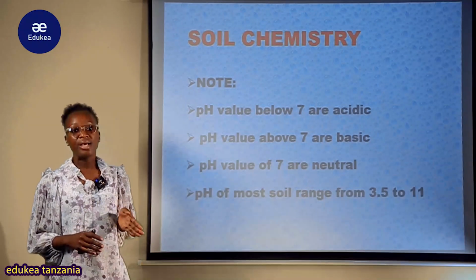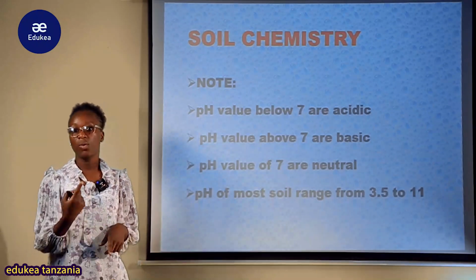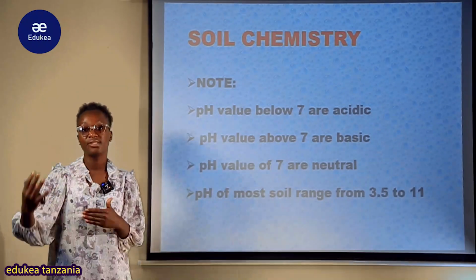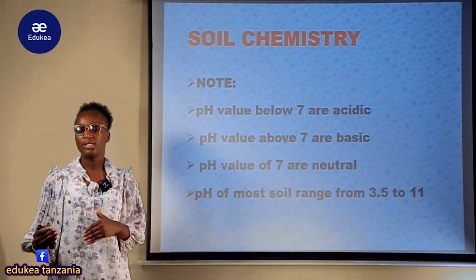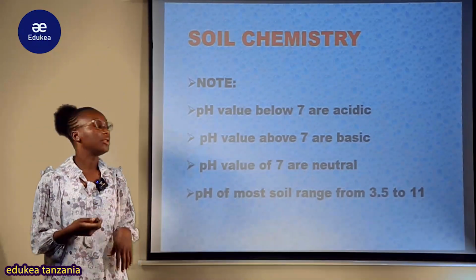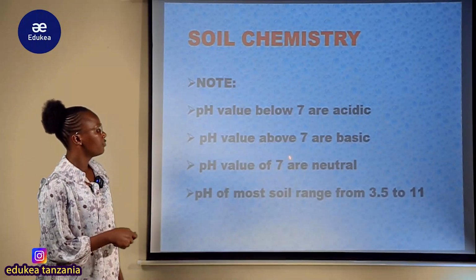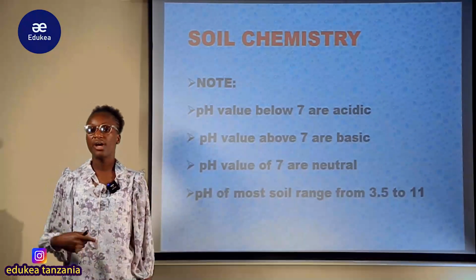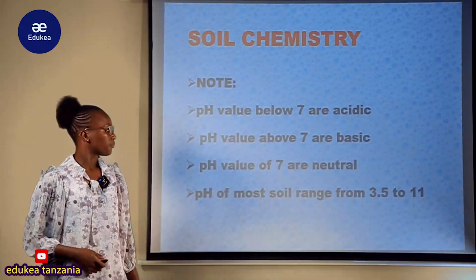So kama itakuwa chini ya 7, ina maana 1 mpaka 6, simply hiyo itakuwa ni acid. Lakini kama itakuwa above 7, kuanzia 8 mpaka 14, so that will be basic or alkaline. pH value of 7 is neutral, kwamba pH value ikiwa 7 ambayo ni kwenye center pale, obvious it is neutral.